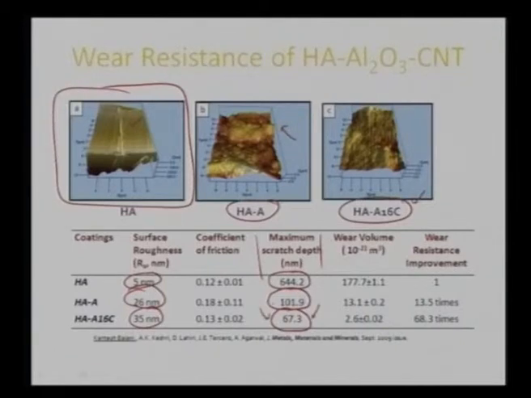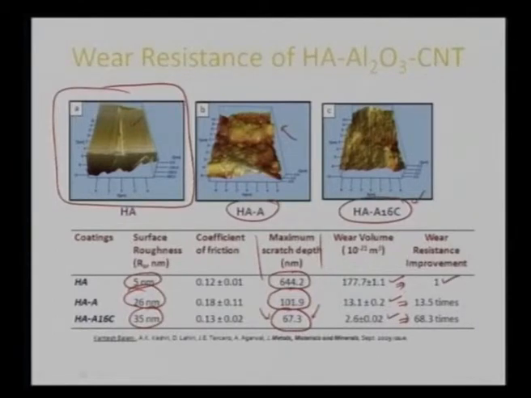It means my wear should have gone to a very low level. Eventually, depending on the crack length and the crack depth, wear volume has been calculated. Once the wear volume has been calculated, from that we can see how much is the reduction in the wear volume, and that gives us the wear resistance improvement.